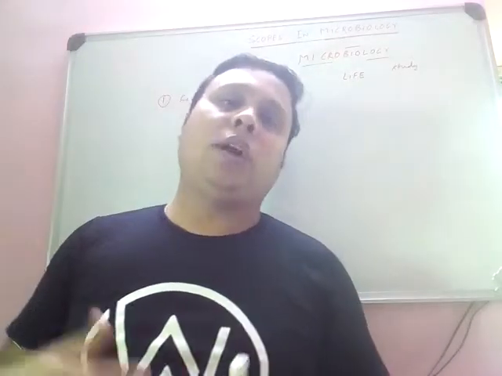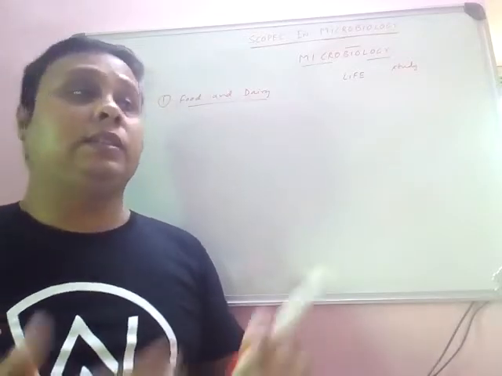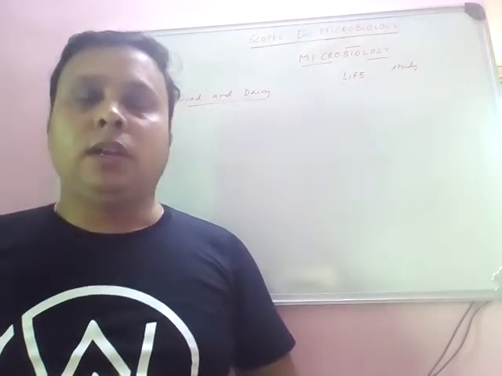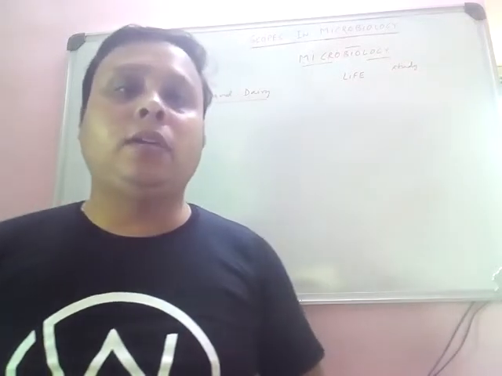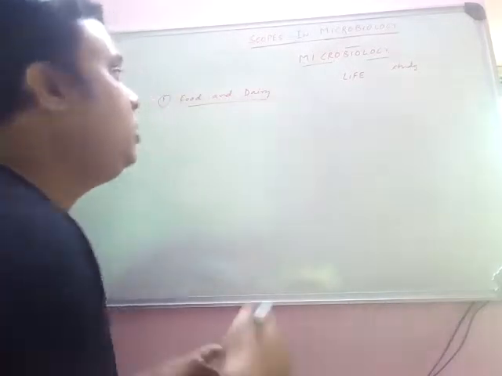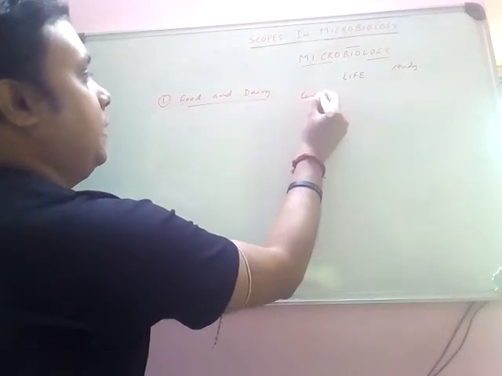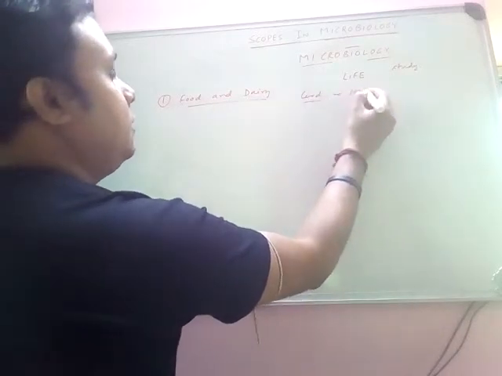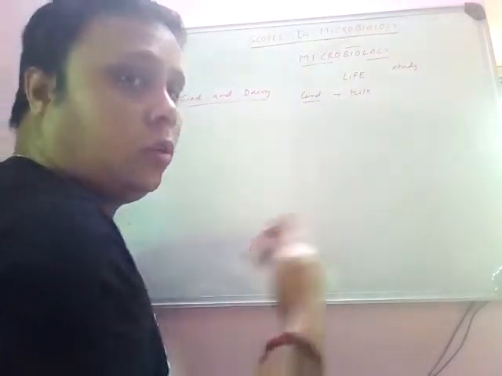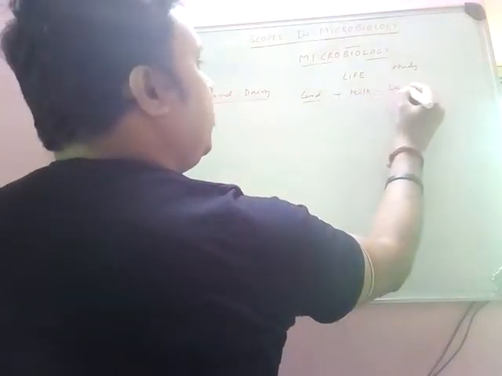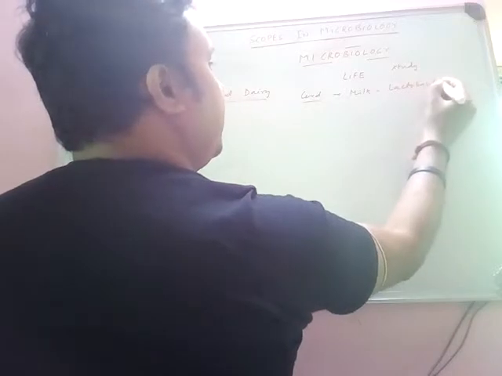The widest application of microbiology is in food and dairy microbiology. For example, if you need to produce fermented food, you require several kinds of microbes. If you need to produce curd from milk, we require a specific kind of microorganism like lactobacillus.